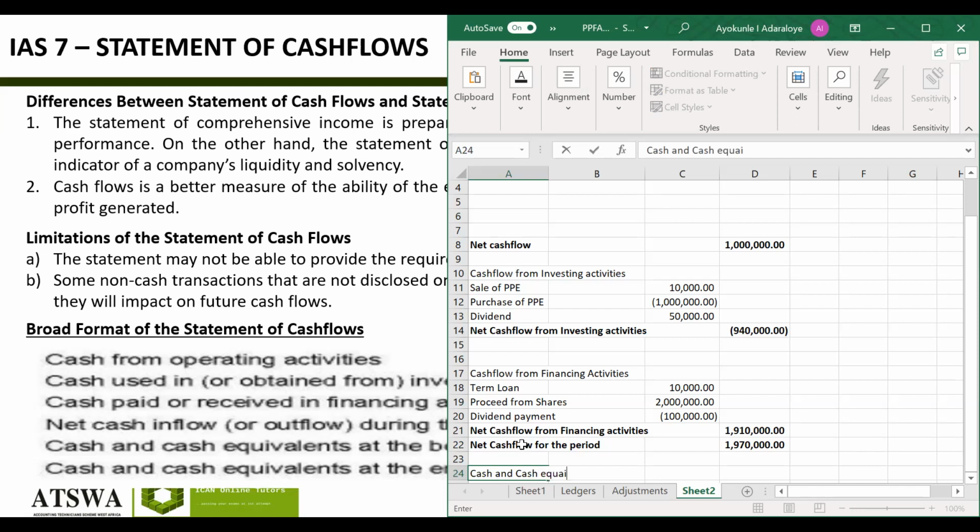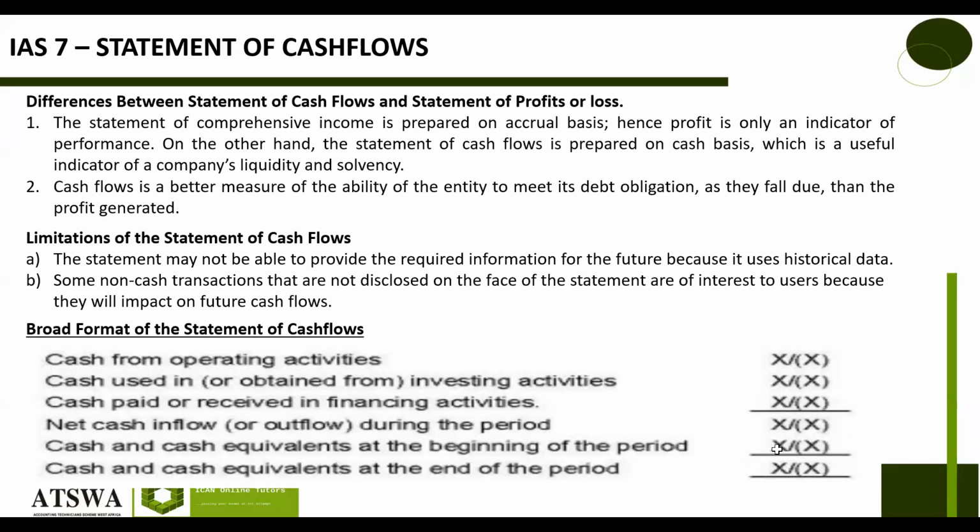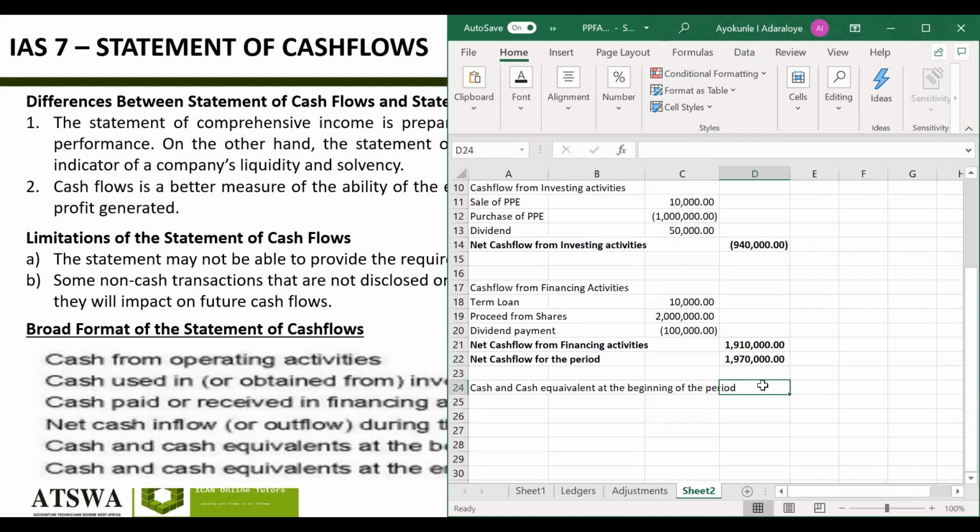equivalent at the beginning of the period. You state the amount here, right? You add it together. Can you see? And you add it together and you get your cash and cash equivalent at the end of the period. So let's say when we started the year, it was 500,000 naira that we had. 500,000. That was our money at the beginning of the period.